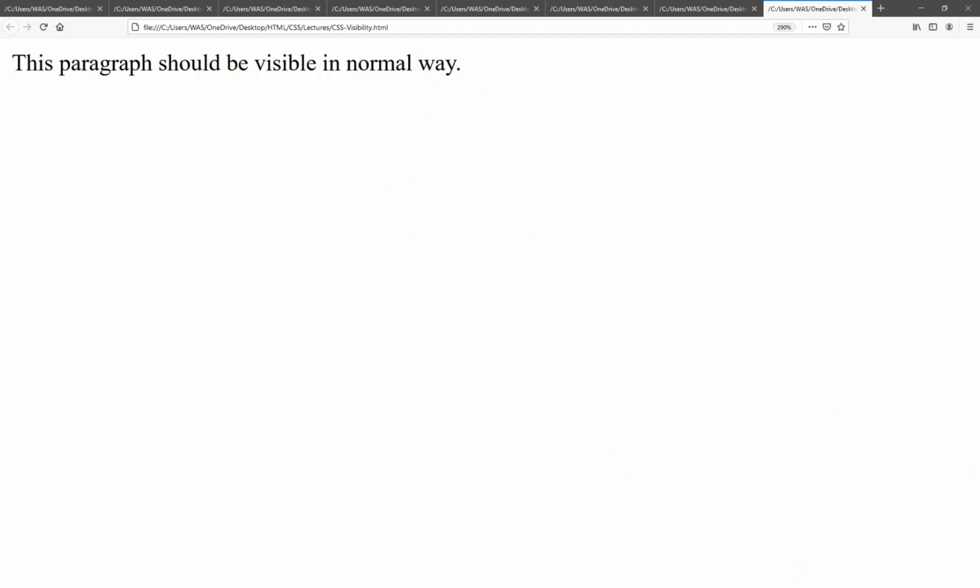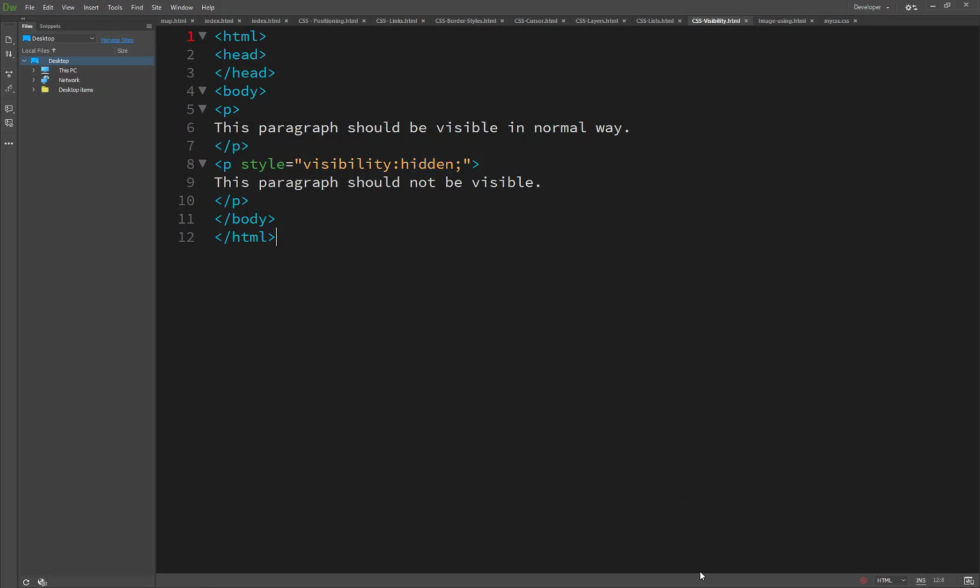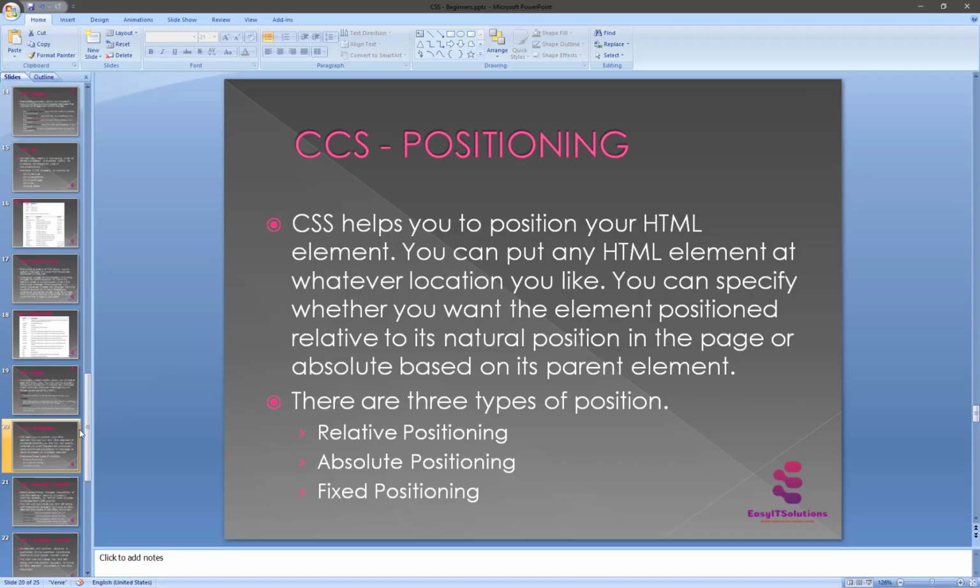So here is the hidden property. The other thing is positioning. So what is positioning? CSS helps you to position your HTML elements. You can put any HTML element at whatever location you like.